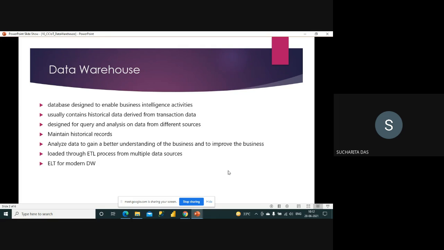You have to be very clear that a warehouse generally contains old, historical data. What can we do with it? We can query and analyze the data to gain knowledge about it, and it can help in improving the business.